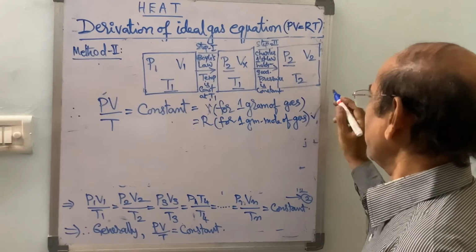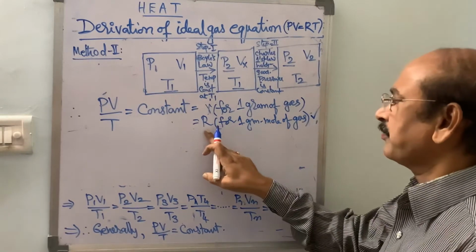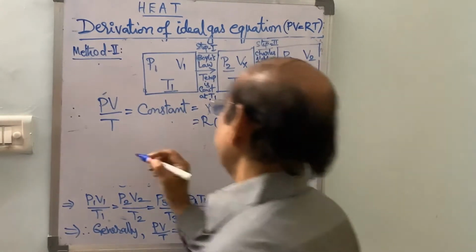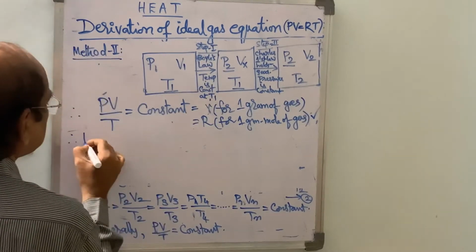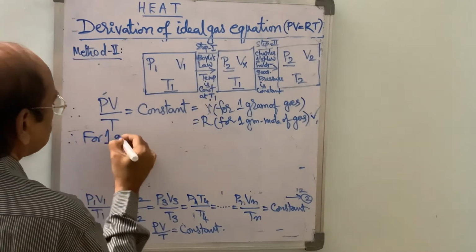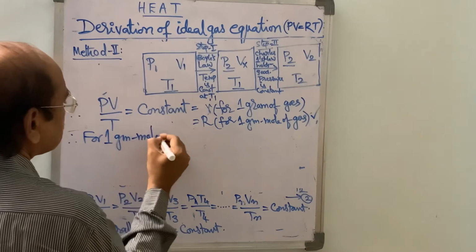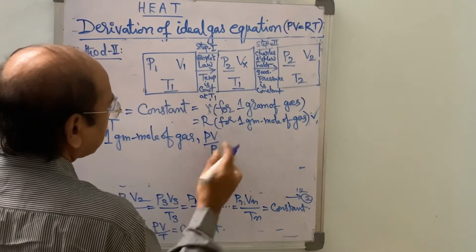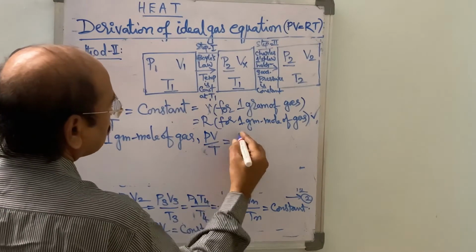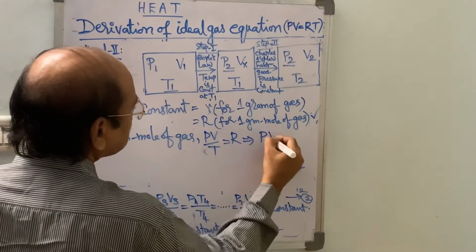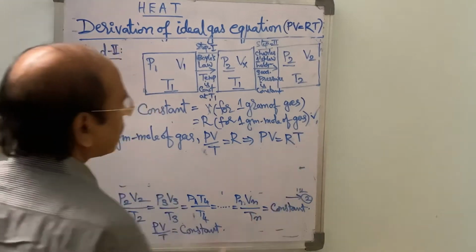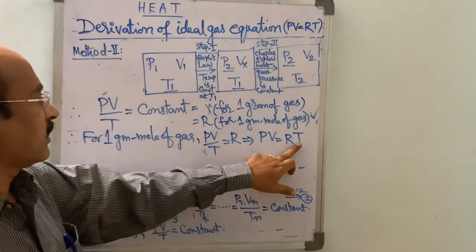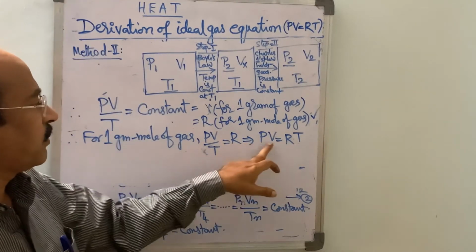Already we consider 1 gram mole. Therefore, here PV by T equal to R for 1 gram mole of gas. Therefore, PV is equal to RT. If we consider n gram molecules, then this constant is equal to nR and PV equals nRT.